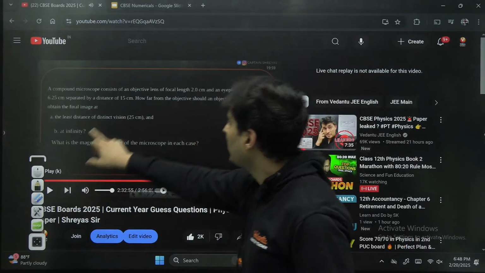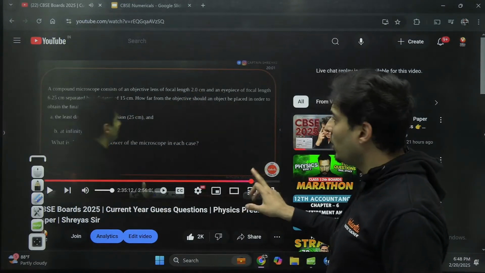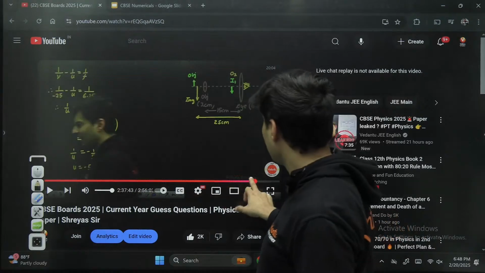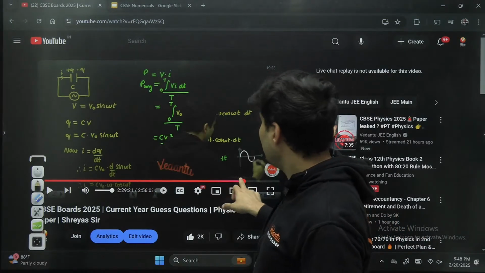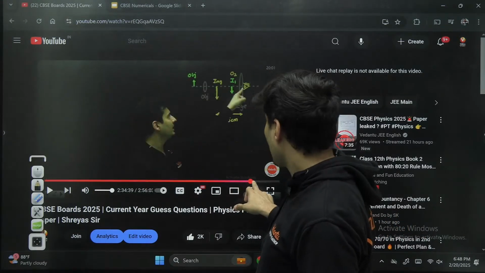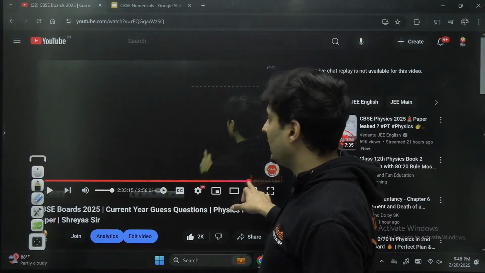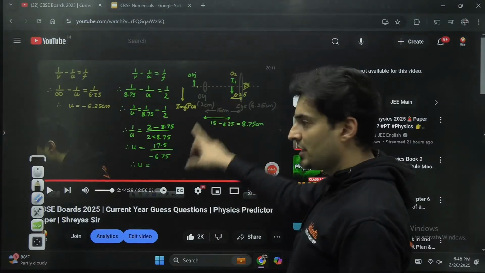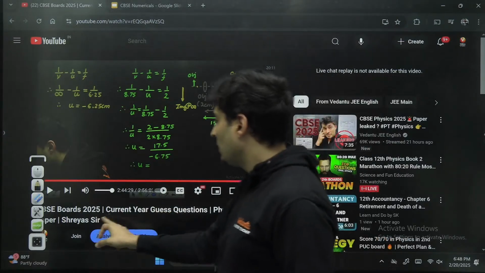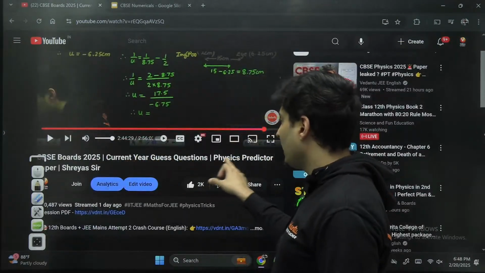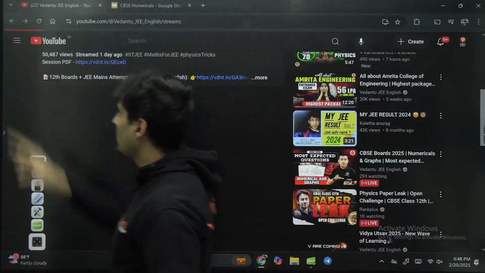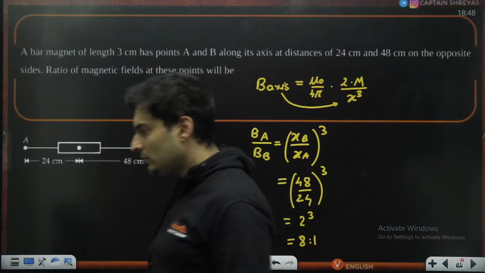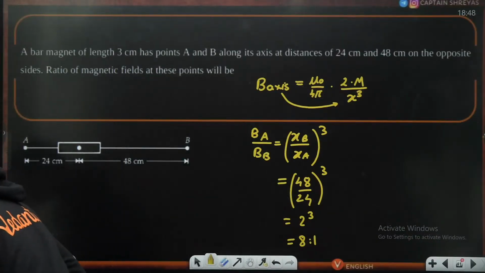See, compound microscope, objective lens, very important. And I have taken both the cases. One is for least distance of distinct vision, and one for infinite distance. Both magnifications we have found. Just check this numerical. Yesterday's session only. CBSE current year guess questions. Okay, just do that. All right. Cool.